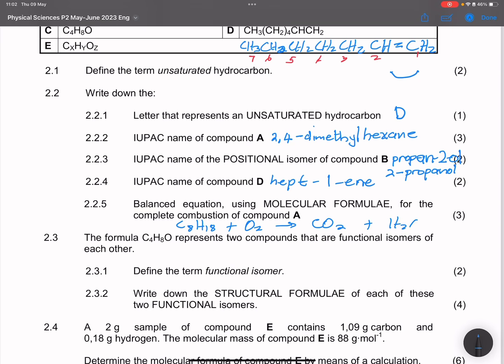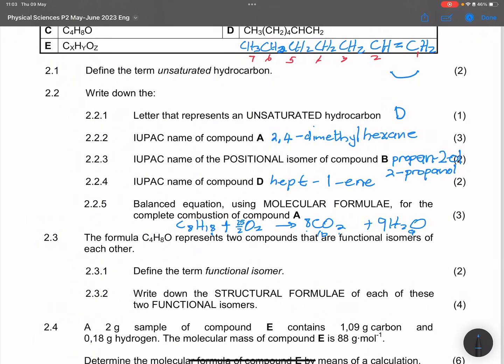But remember, we still need to balance this out. So 8 carbons on the left, we'll put 8 on the right, 18 hydrogens on the left. To make that 18, we have to put a 9 there, which means the number of oxygens, so that's 8 times 2 on the right-hand side, which is 16, and 9 times 1, which is 9, and 16 plus 9 would give us 25. So this would be 25 over 2 on the left-hand side. If you haven't seen me do this, please go and watch my videos on organic chemistry reactions as well.